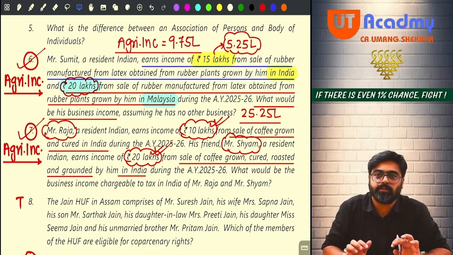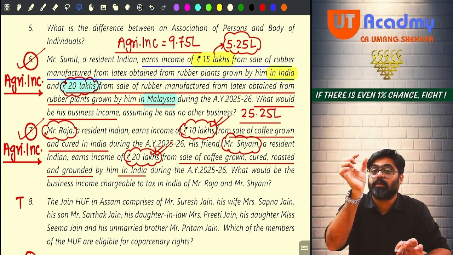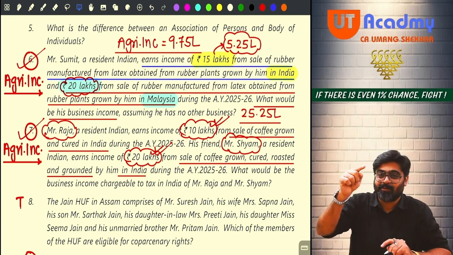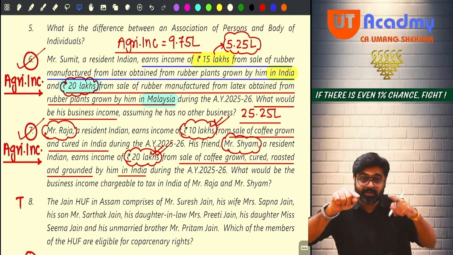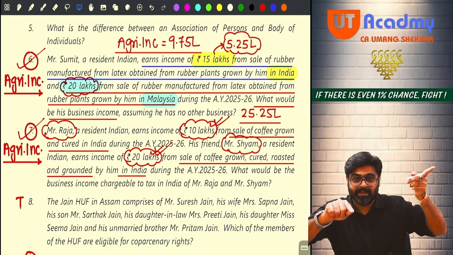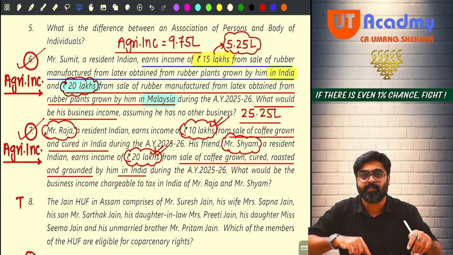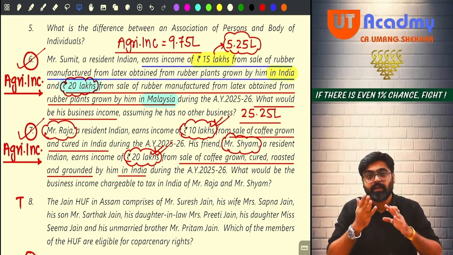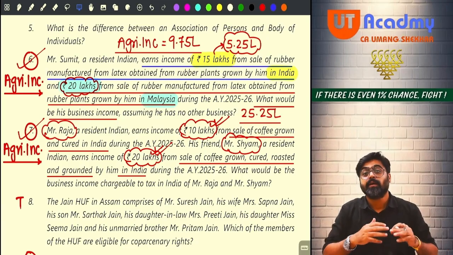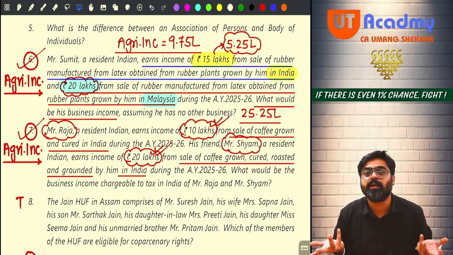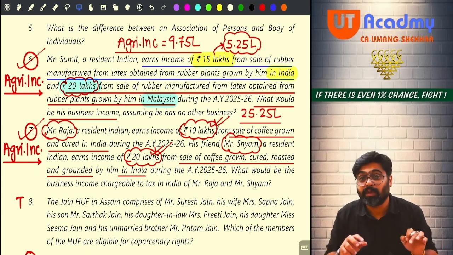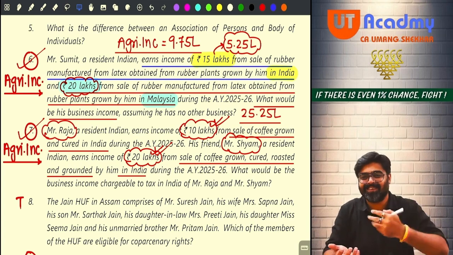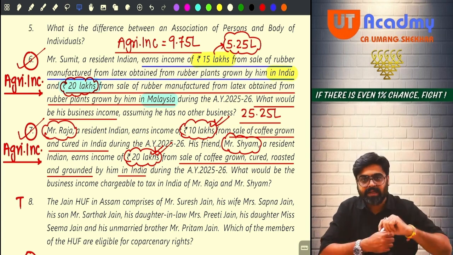What I would have done here is I would have written Mr. Sumit, non-resident. Then the income from Malaysia, which you are charging under the PGBP head, is taxable? Not taxable only. For a non-resident, income which is accrued outside India and received also outside India is not taxable in India. And what you would have done? Sir had said that this is not an agricultural income, not exempt, taxable, but taxable based on what? Residential status also,